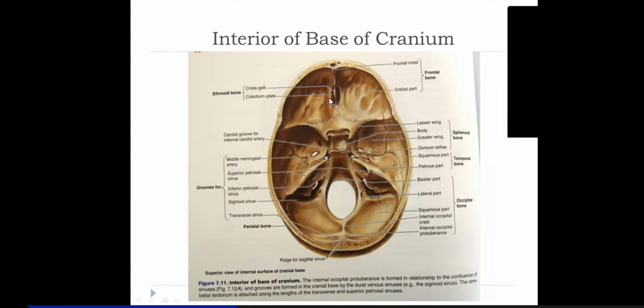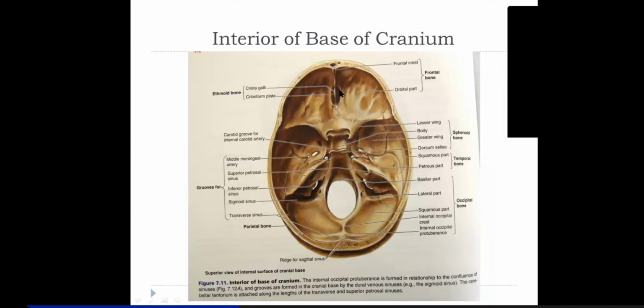And on the adjacent side of the crista galli, you find a sieve-like plate of bone which has perforations for the olfactory nerves, and this is called the cribriform plate. Because of its opening into the cranial cavity, it is part of the calvaria.